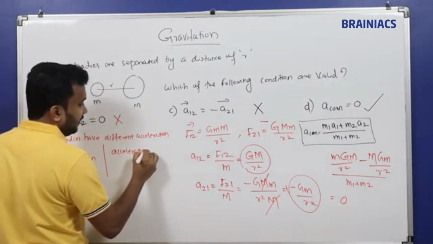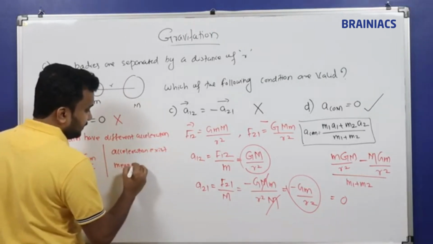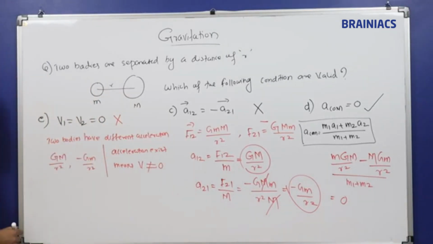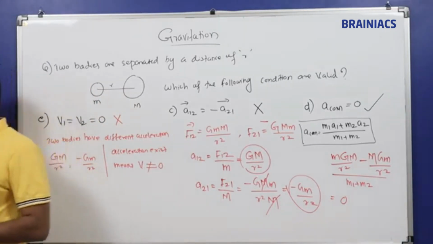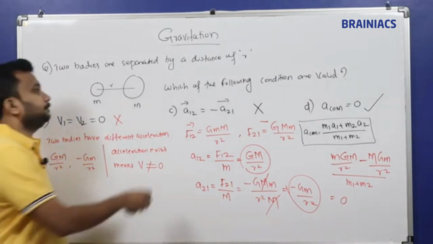If two bodies have different accelerations, I can say acceleration exists. This is another meaning, right? Acceleration exists means velocity is never equal to 0. So velocity is not equal to 0. Okay, saying it is equal to 0 is a wrong statement.